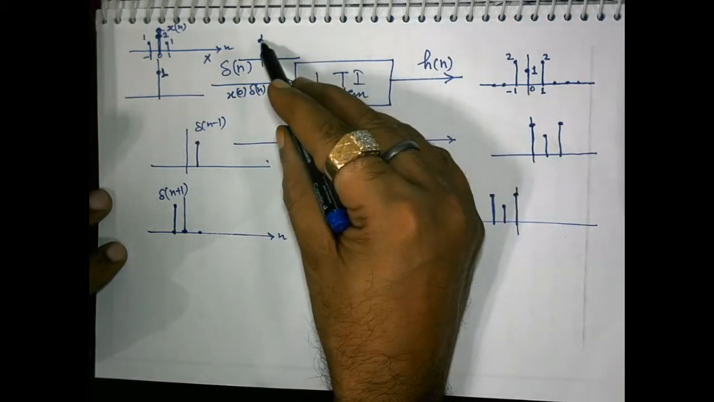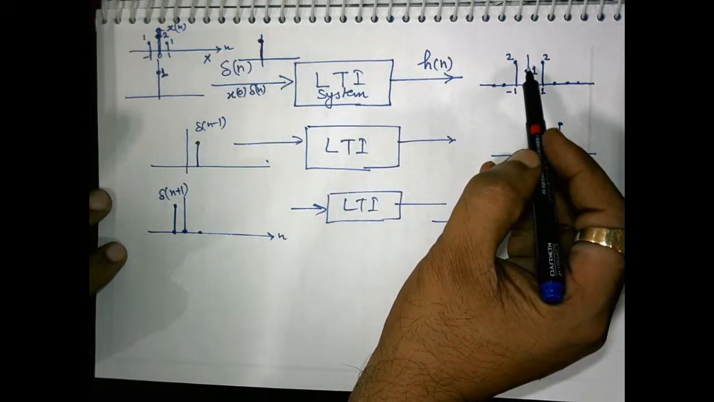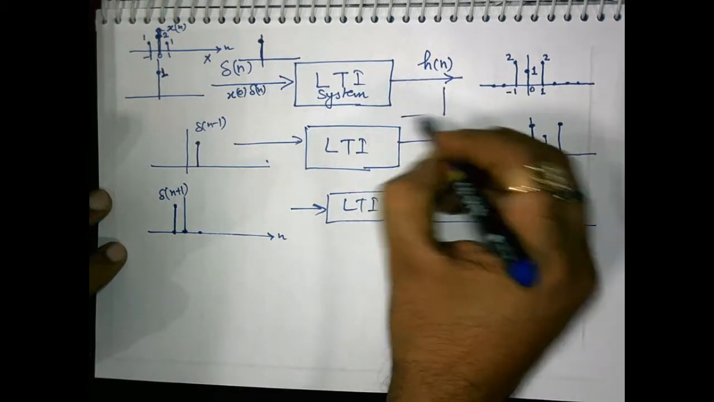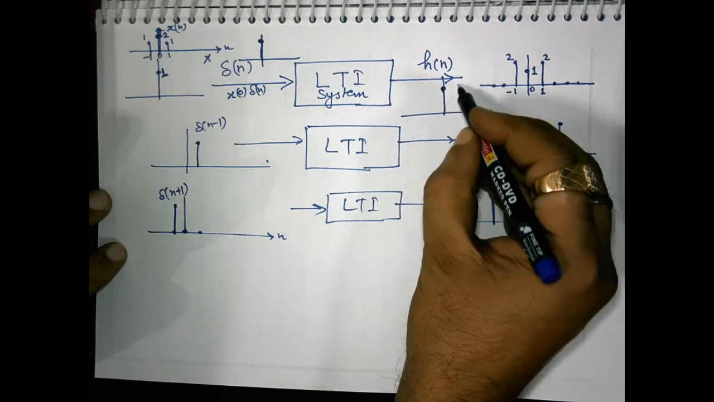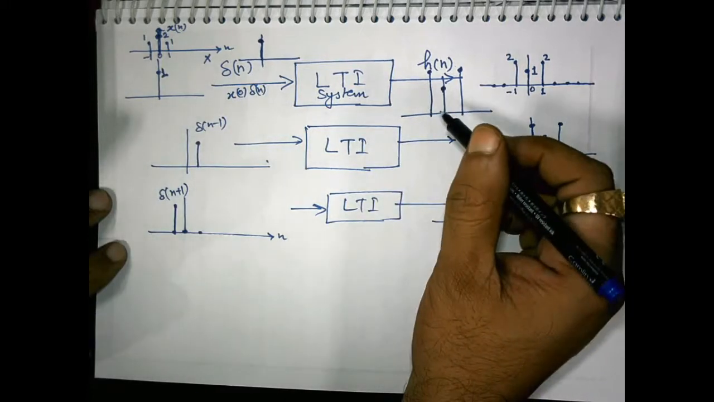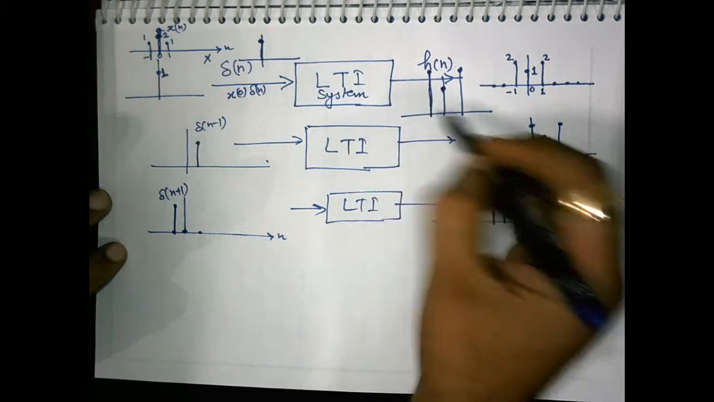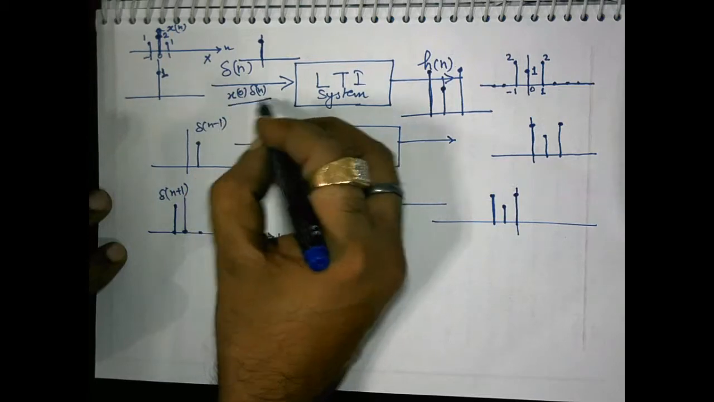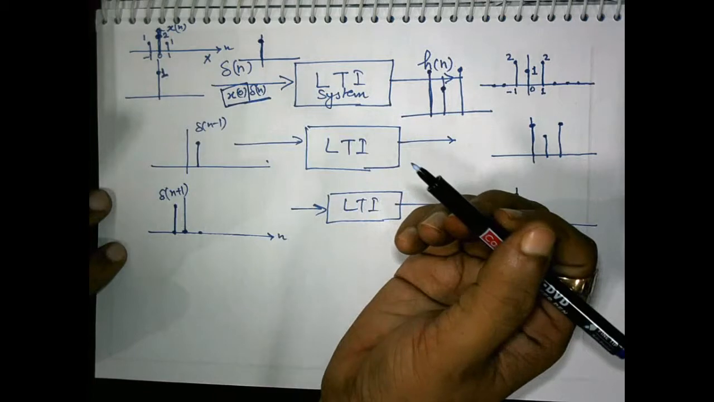So what will be the output? The linearity property, the scaling property, says that the output will also be scaled by the same factor, that is, scaled by 2. So the output will be 2, 4 and 4. This is simply the scalar property, or one part of the superposition property or linearity property. So this is the response because of the input occurring at time index 0.